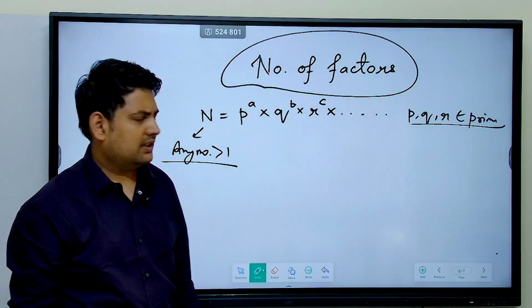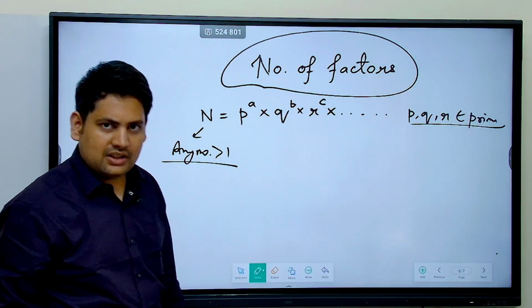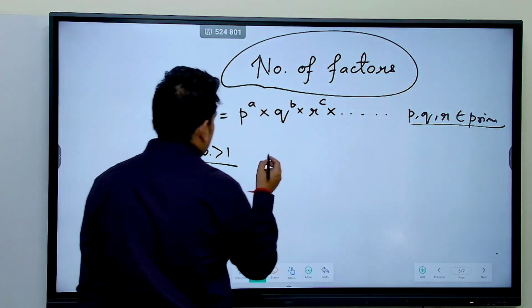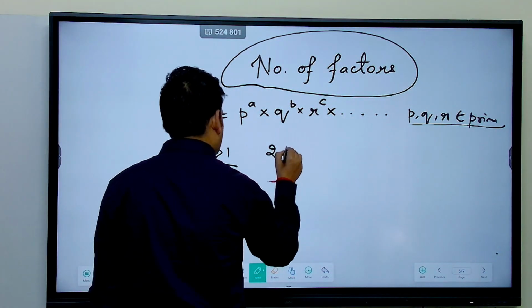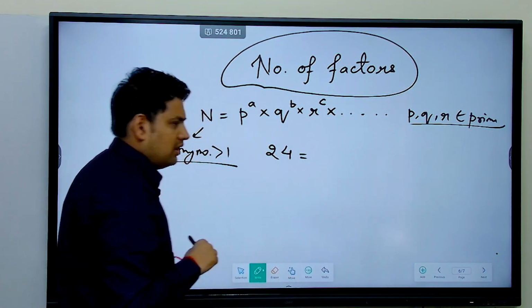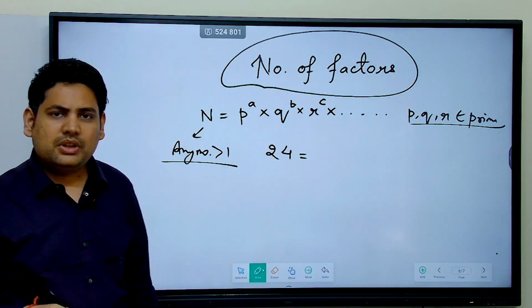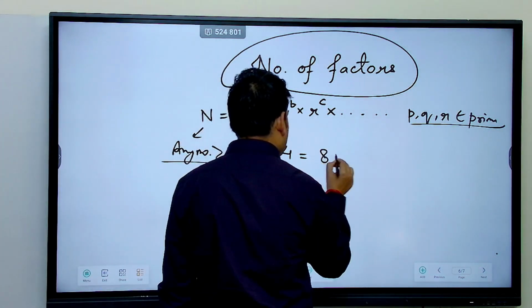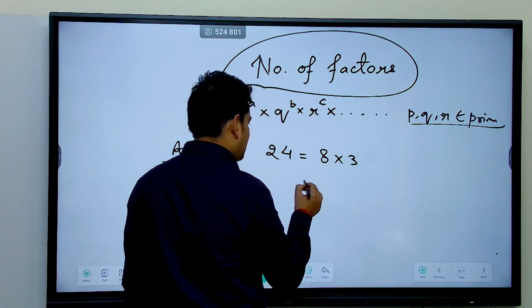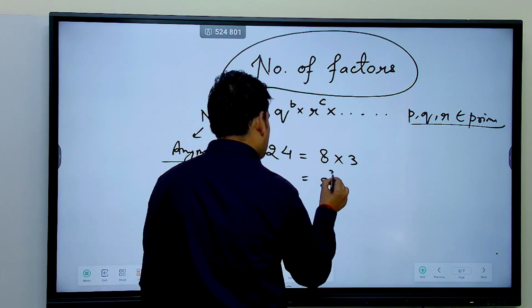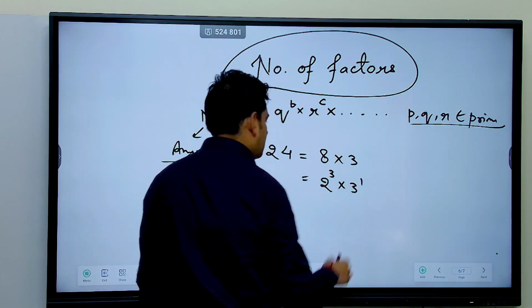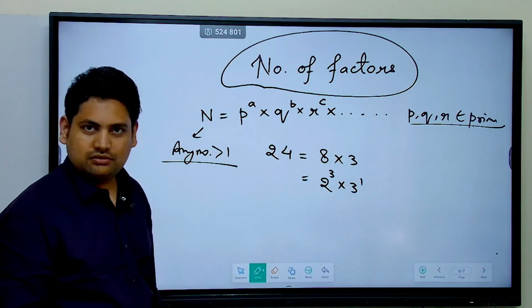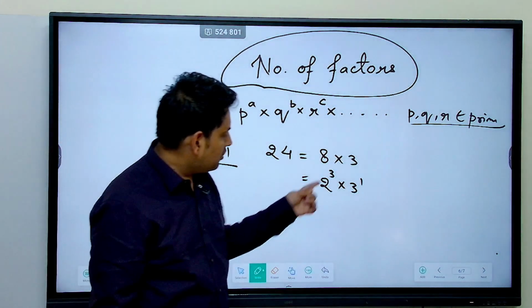How can I say this? It's fairly simple. Let's take any number. Let's take 24. Now, what can 24 be written as? Can 24 be written as 8 into 3? That is correct. Then 8 can be written as 2 power 3, so 2 power 3 and 3 power 1.